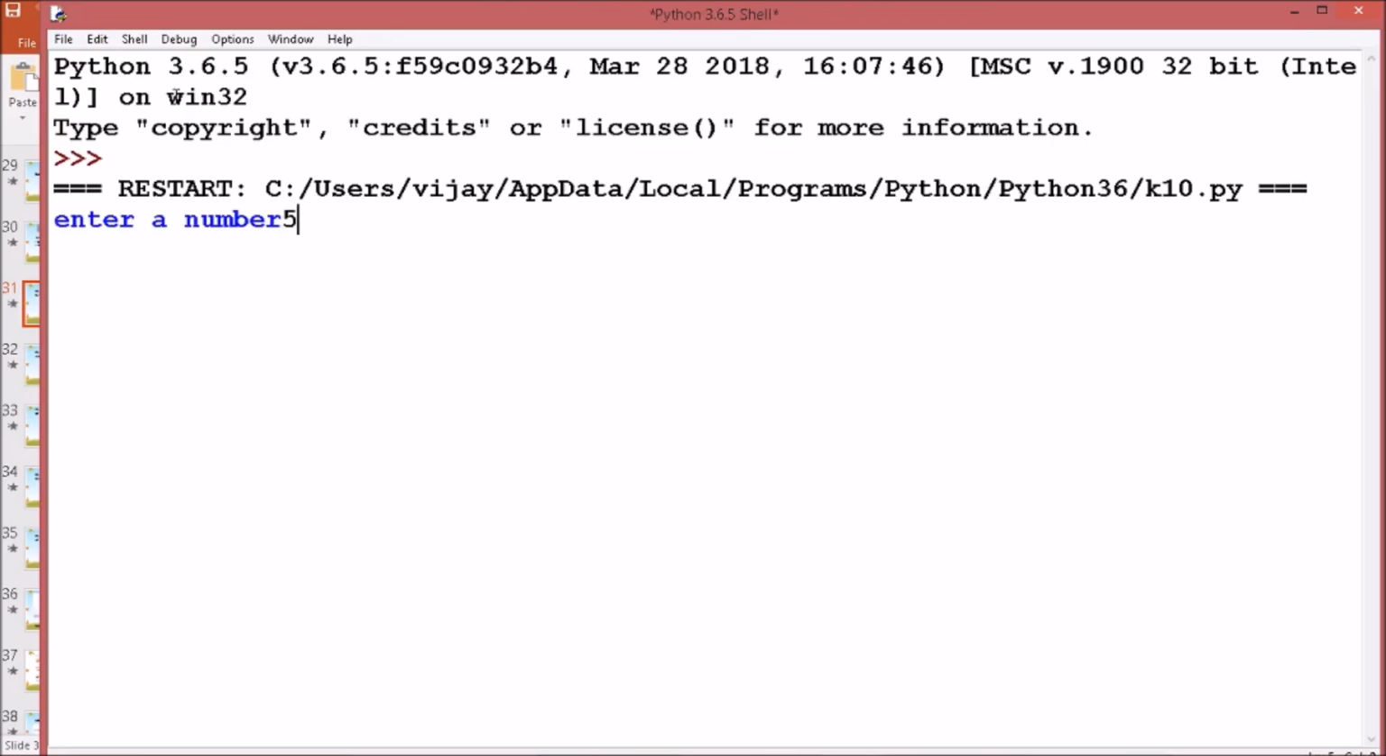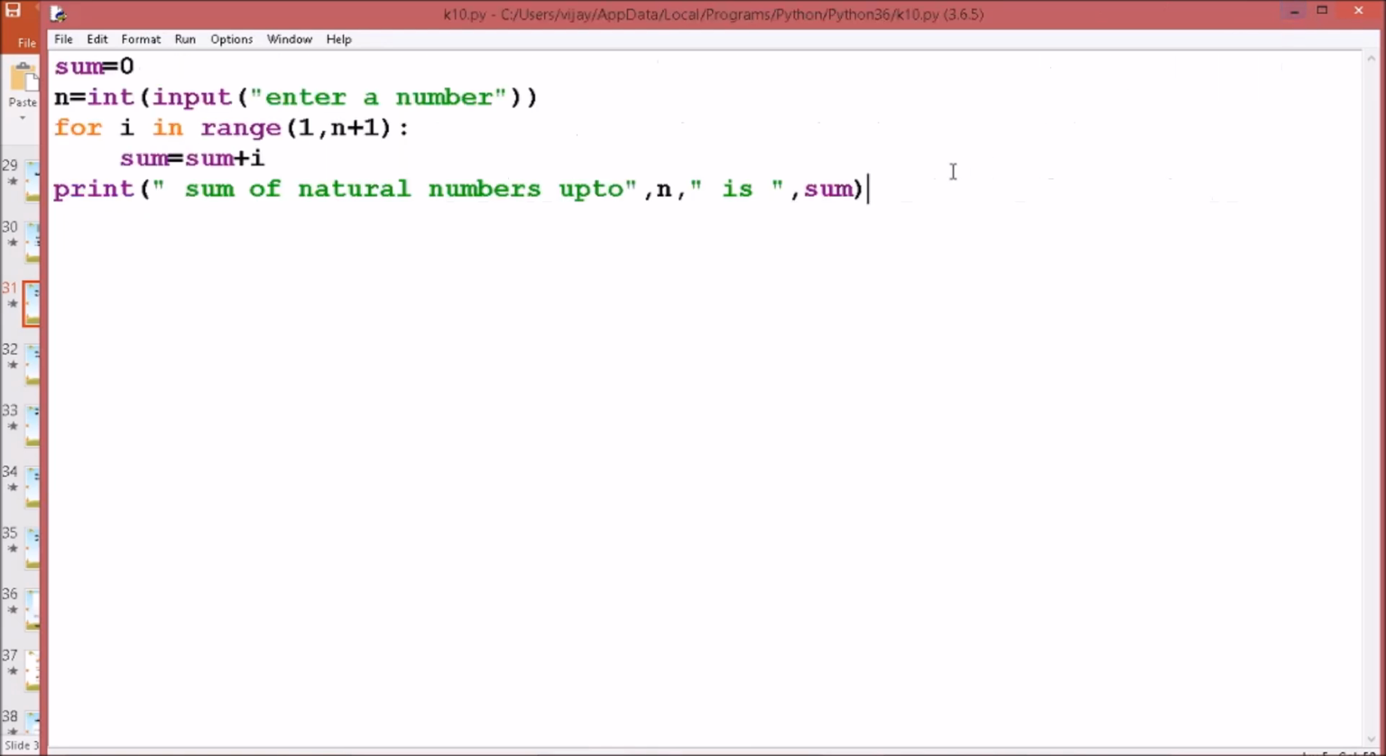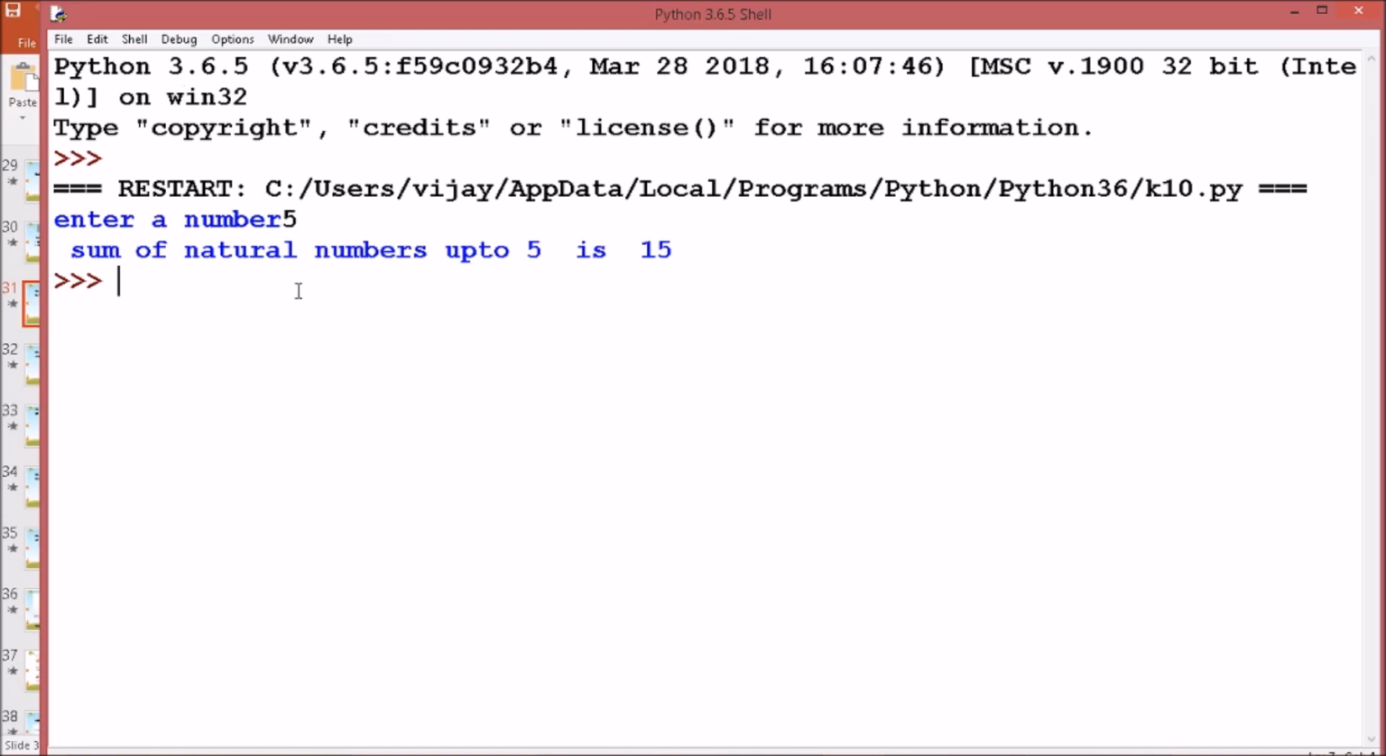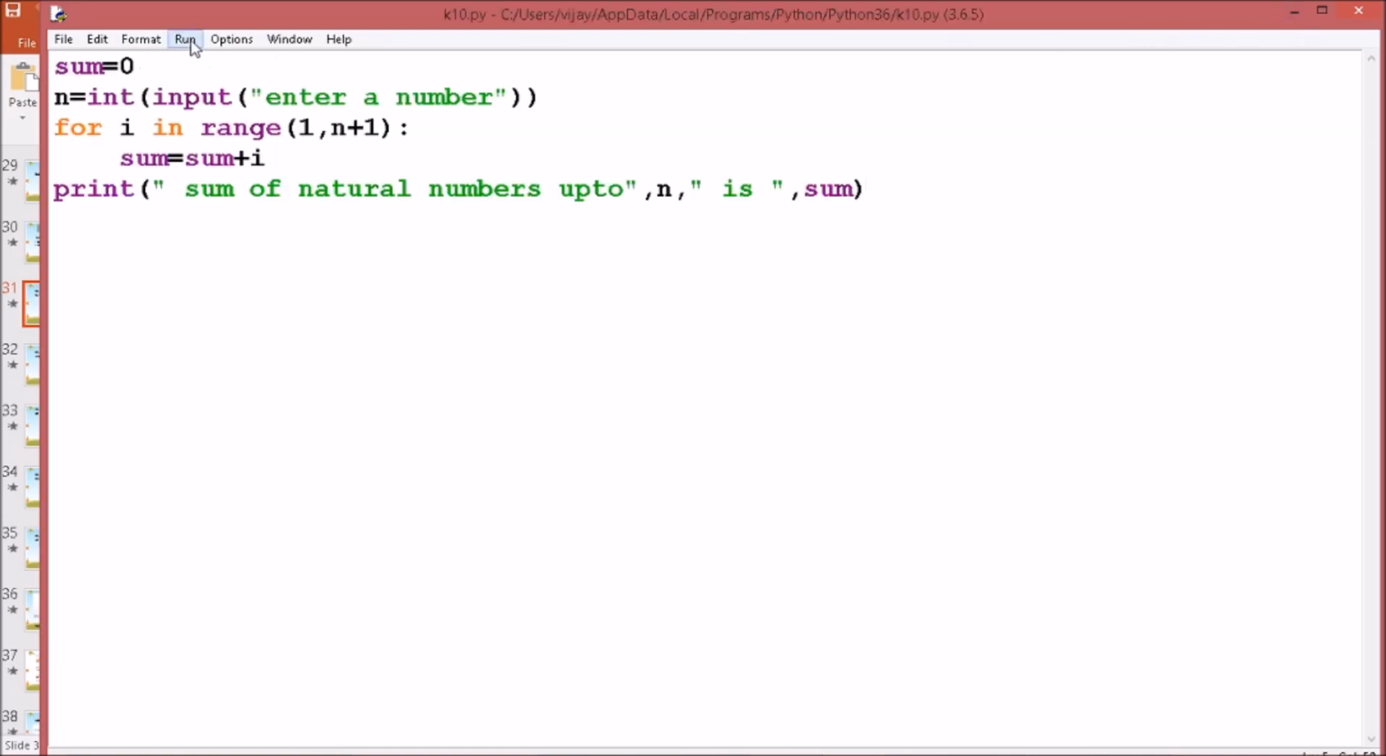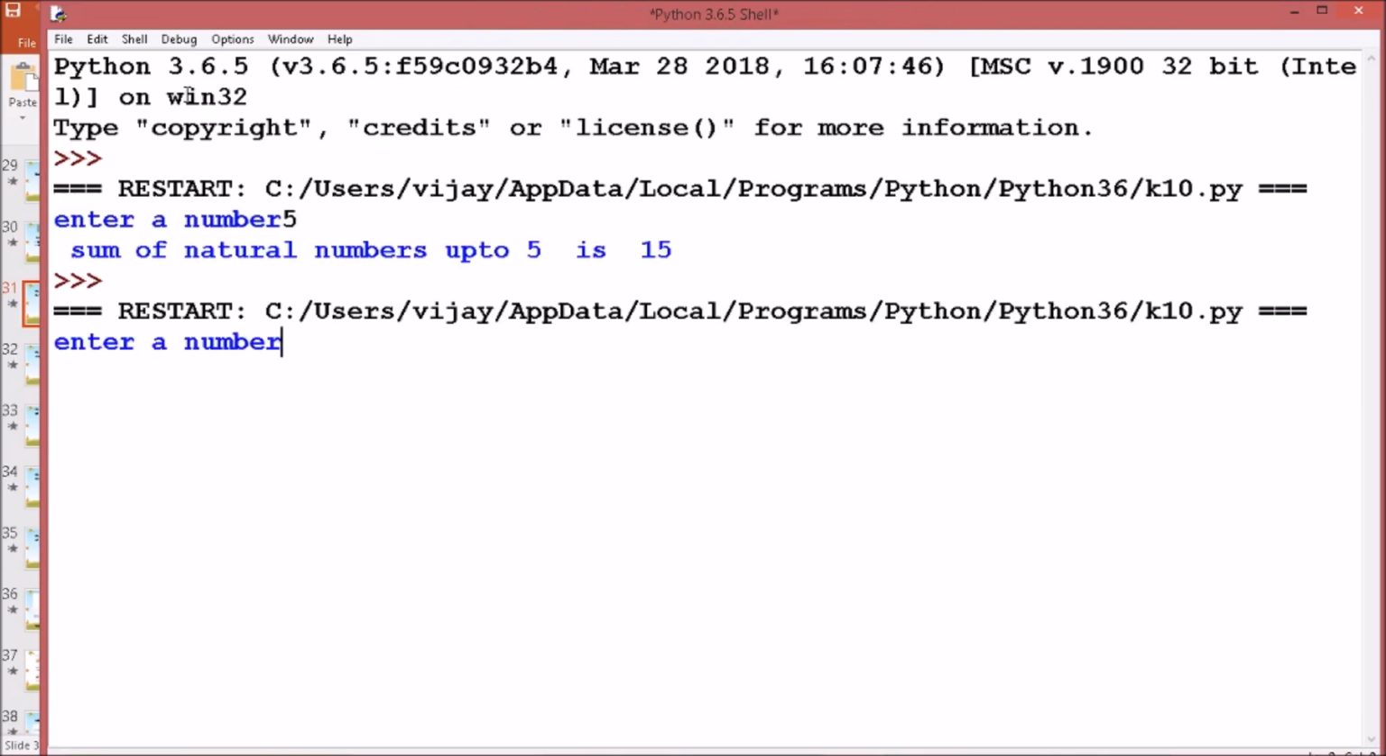So if we take 5, so 1 plus 2 plus 3 plus 4 plus 5 is 15. Execute one more time. This time I give a value 10. We know that the first 10 natural numbers sum is 55. So this is giving the correct output.